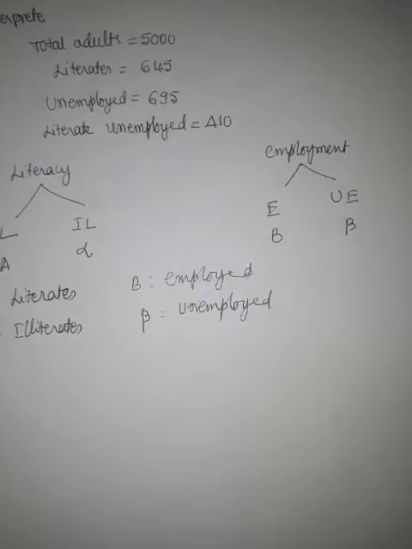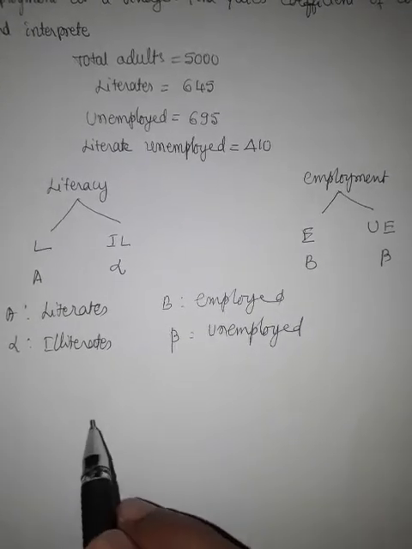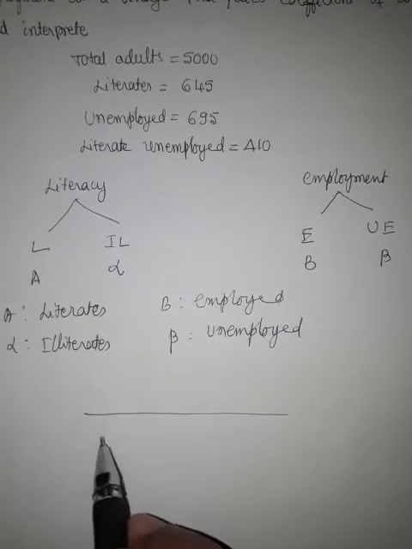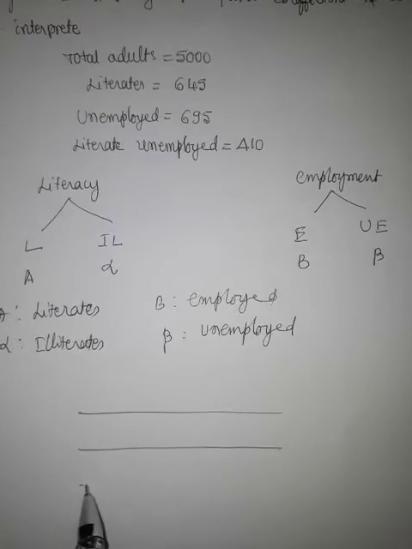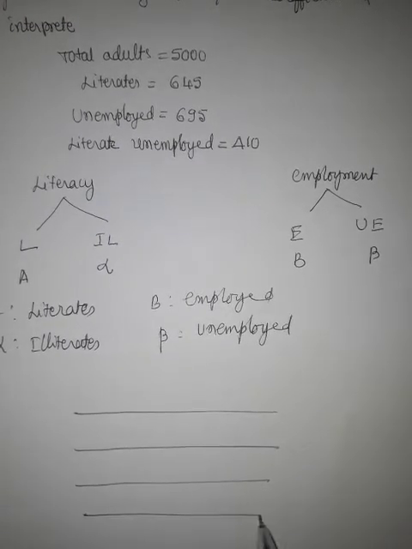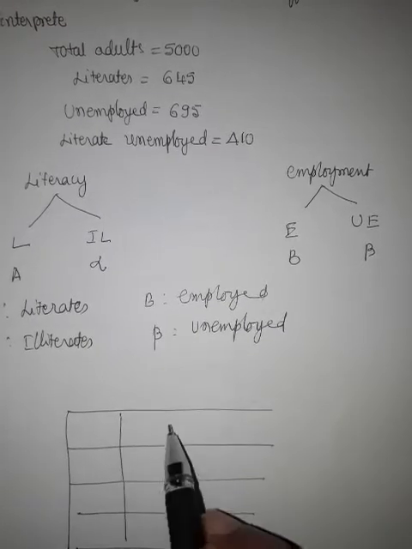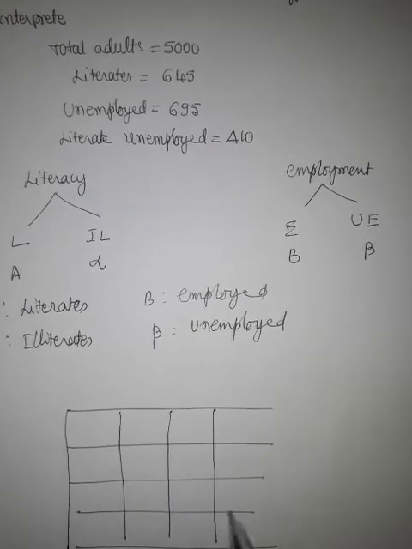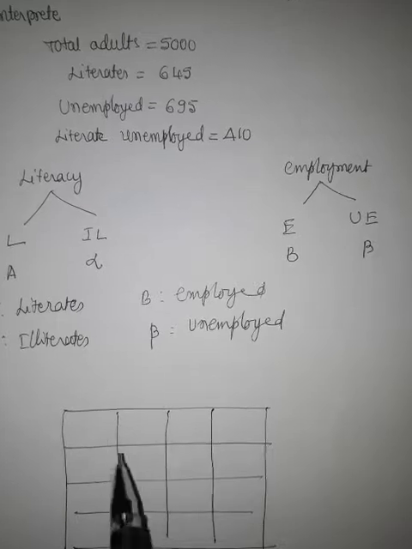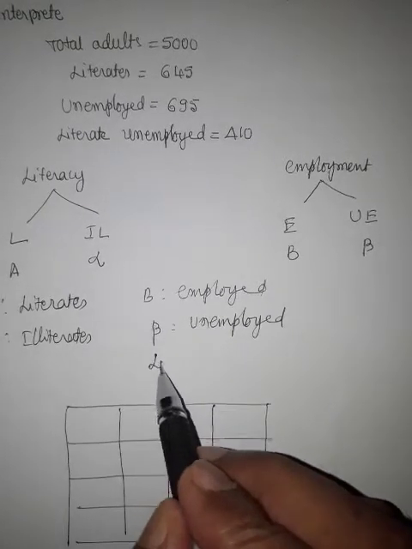Now let us construct 2 by 2 contingency table. Along the column, let us take literacy.